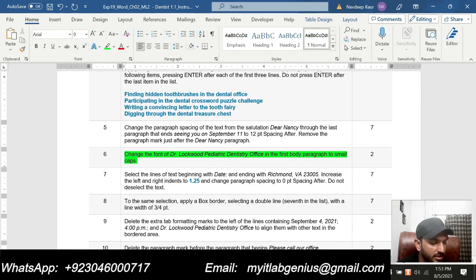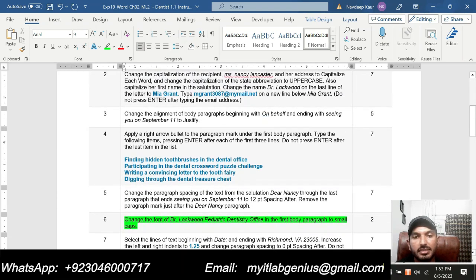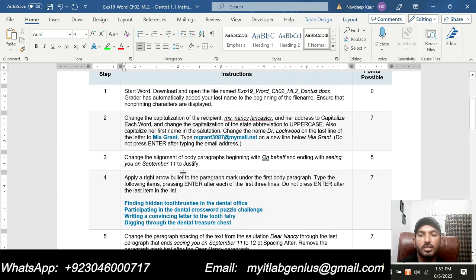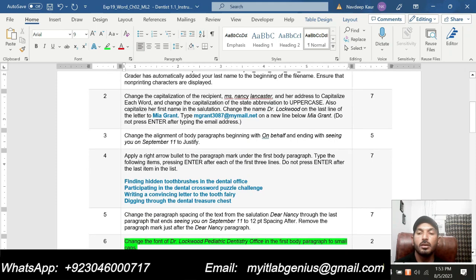And now we're gonna do next step, that is step number 7. So I am doing this assignment step by step, and I am also explaining it so that you can do this assignment on your own.